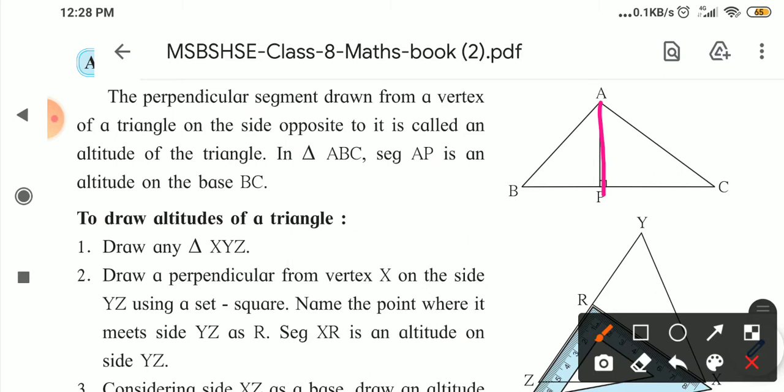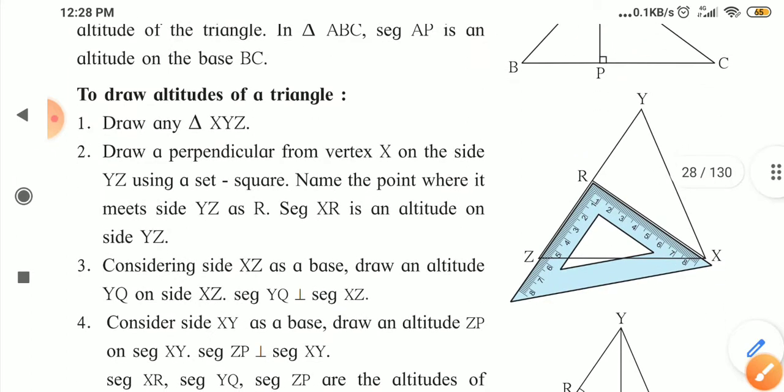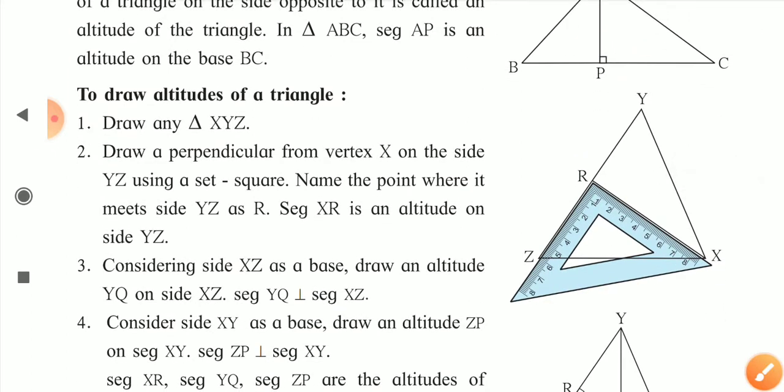If you see here, angle ABC is equal to 90 degrees. A perpendicular drawn from the vertex to the opposite side is called an altitude. Now we will see how to draw the altitudes of a triangle. Its construction we will see now.